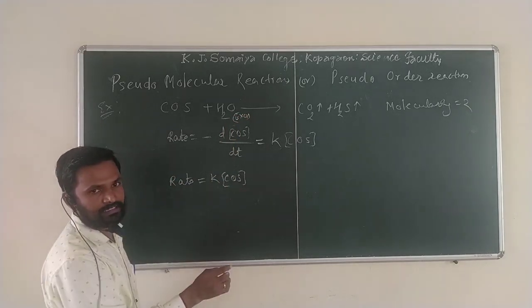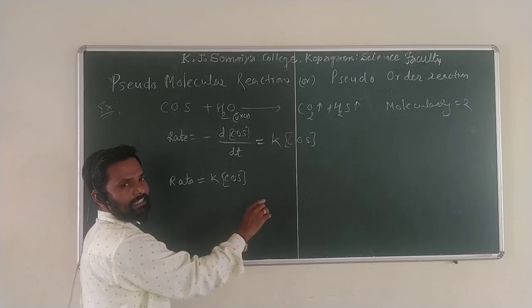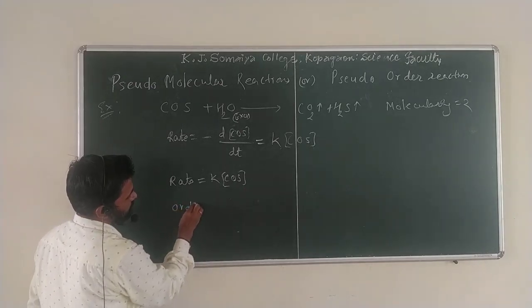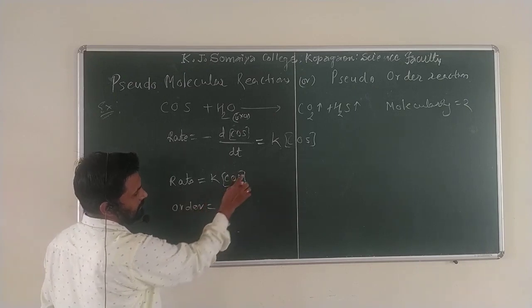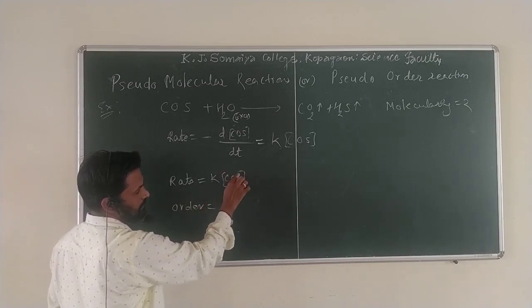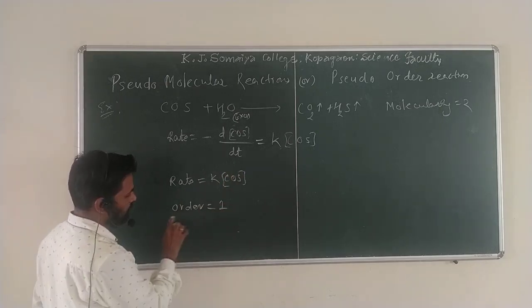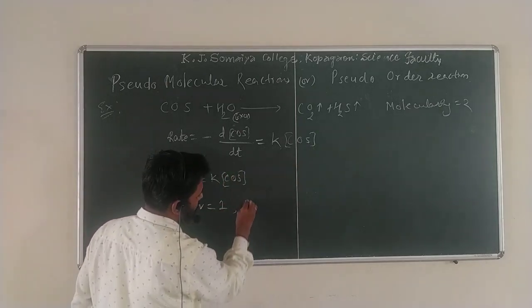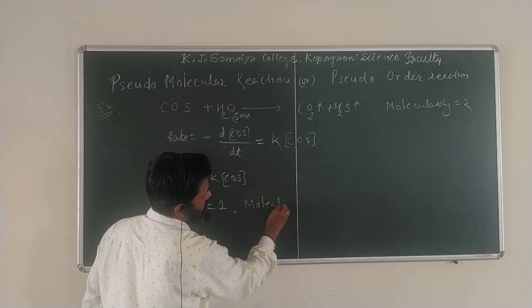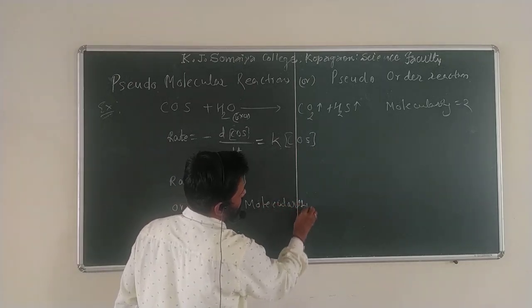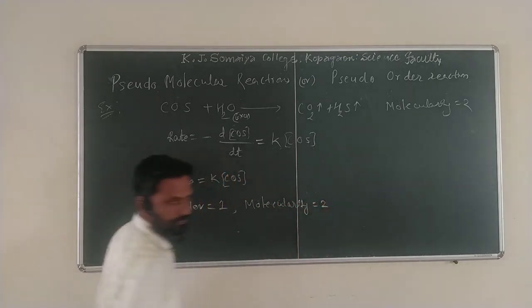Those are not considered for writing the rate equation. Once you write the rate equation, now you can find the order. Order here means the power of the concentration. What is the power? The power is 1, which means order equal to 1. Now tell me, with order equal to 1, what is the molecularity of this reaction? The molecularity of this reaction is 2.